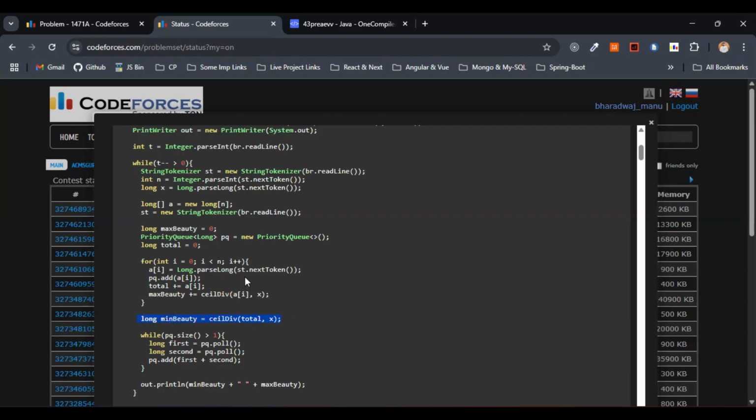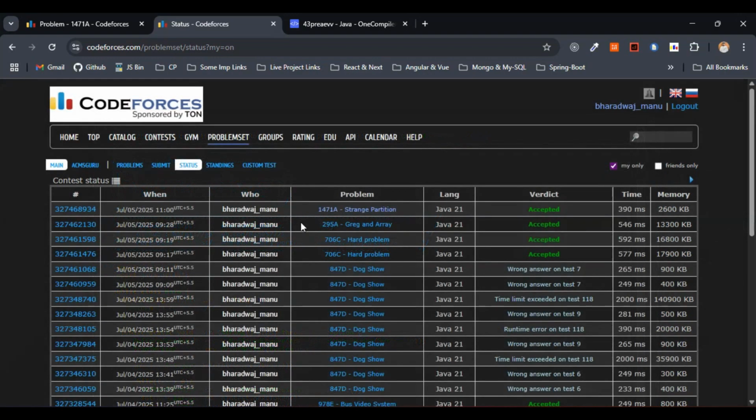So this is it. Mainly it is very easy, basically, right? Only three steps: calculation of minimum beauty, maximum beauty, and usage of the priority queue. These things we have to know, right? So that's it. I hope the solution part is completely clear, along with the approach as well as the complexities. For now, this is it.